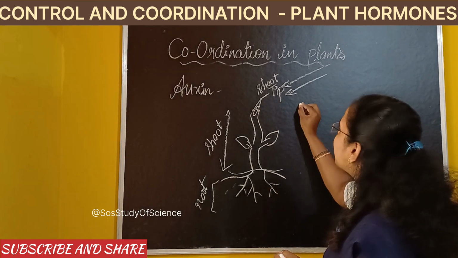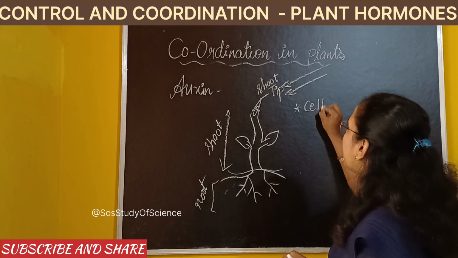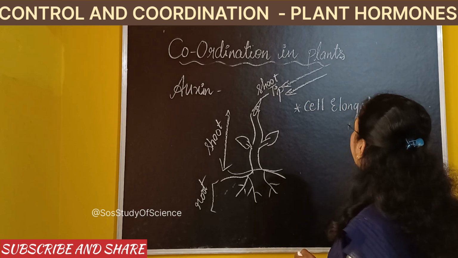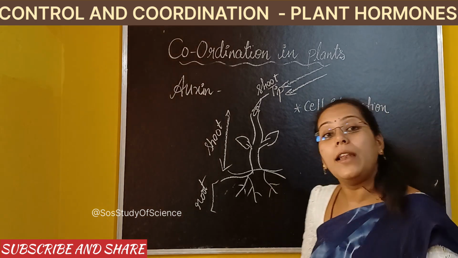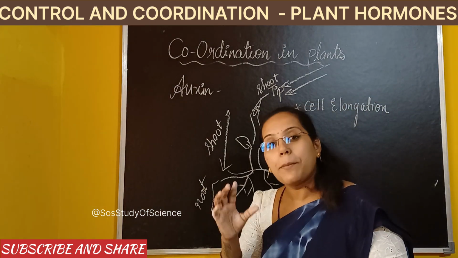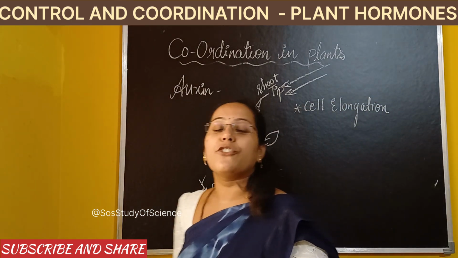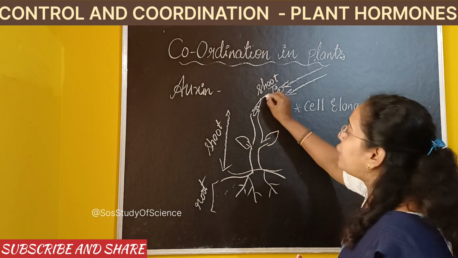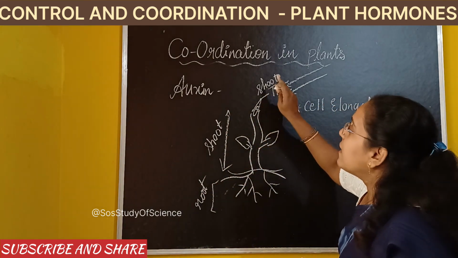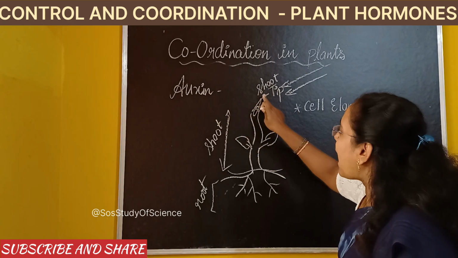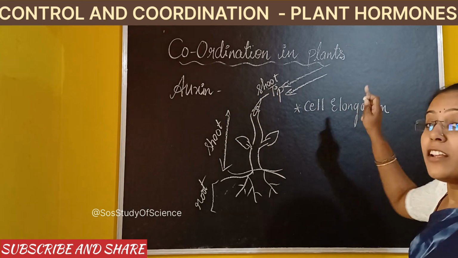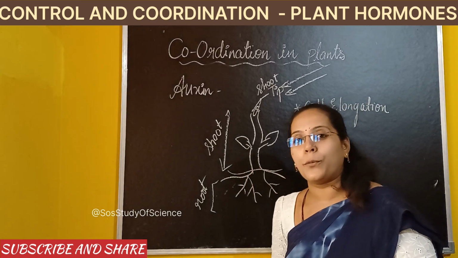So we say this is cell elongation. What is this function? Cell elongation. That means growing the cells longer. Okay, remember the most important function of Auxin hormone is, firstly, it is produced at the shoot tips, and the Auxin which is produced at the shoot tip is responsible for cell elongation, the first function of Auxin hormone.